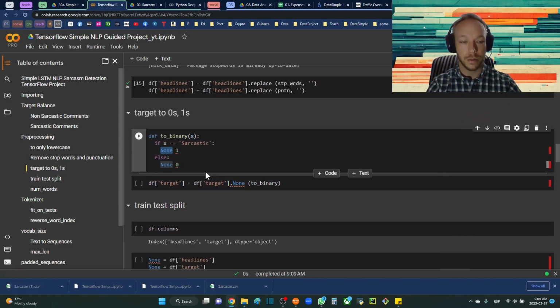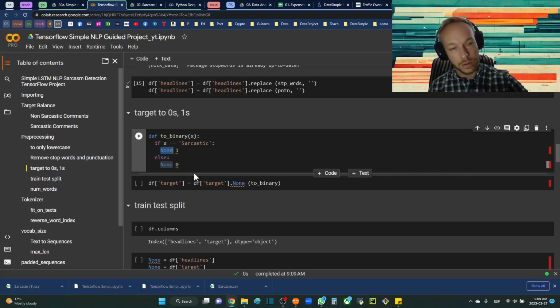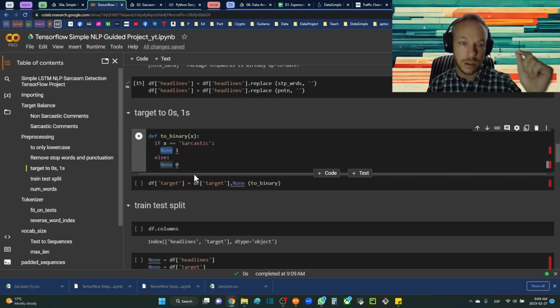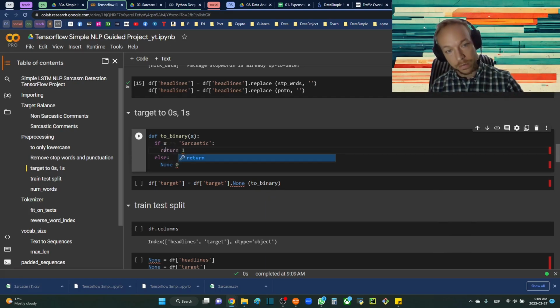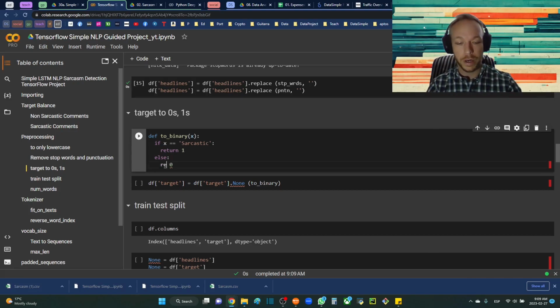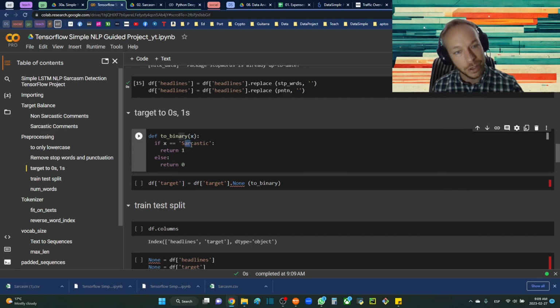Okay. So here, to train in TensorFlow, you don't need to do this in sklearn, but to train in TensorFlow, we need to change our target into zeros and ones. sklearn does this transformation for you under the hood, so you don't need to be aware of this. With TensorFlow, with deep learning, we have to be more aware of this, and we're going to have to allow for linear algebra right away. So we're going to convert sarcastic and non-sarcastic: if it is sarcastic, we're going to turn it to 1, and if it's not sarcastic, we're going to turn it to 0.